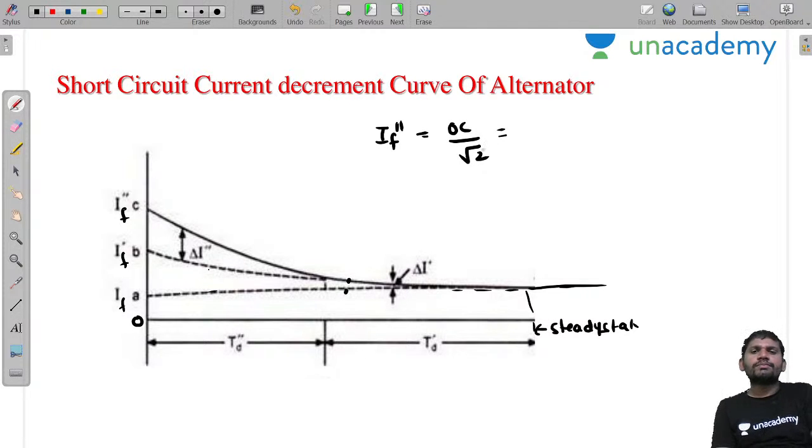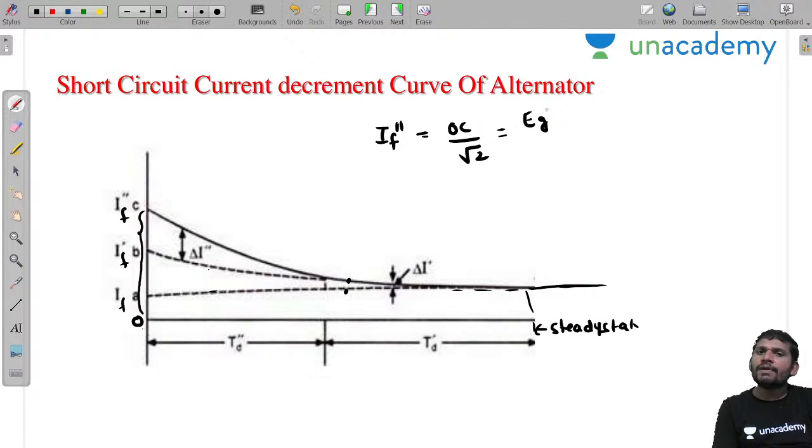OC by root 2. Okay, this is IF double dash equal to OC by root 2. This total is IF double dash. What is IF? How to get this? I am taking this IF double dash because it's a maximum value, sir. Then IF double dash you want means you can write OC by root 2, sir. You please concentrate. OC by root 2. This is equal to which one, sir?